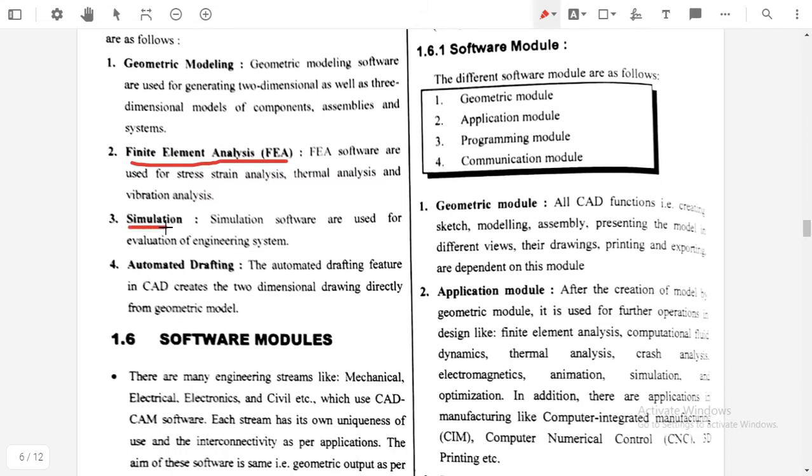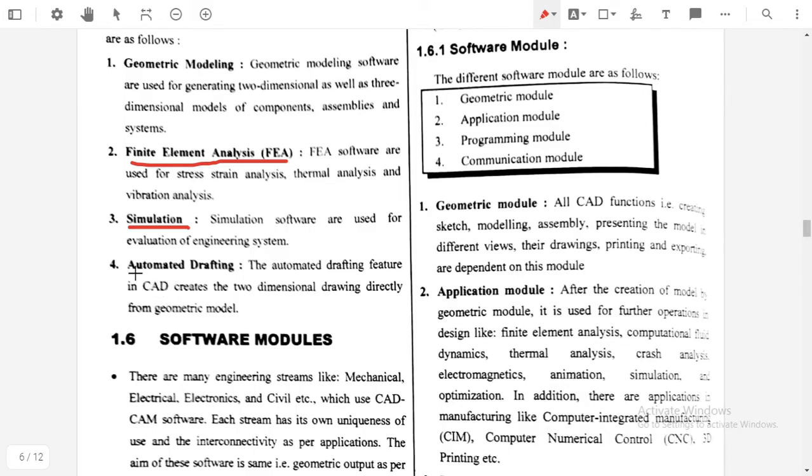The next one is simulation. Simulation software is used for evaluation of the engineering system. As we discussed in the design process, the fourth topic is evaluation. So for simulation purposes, or for evaluation of the engineering system, simulation software is used.